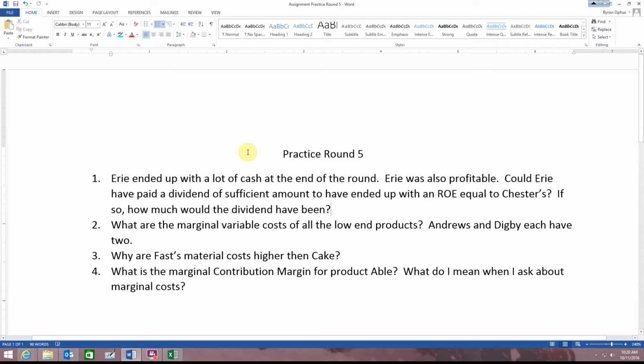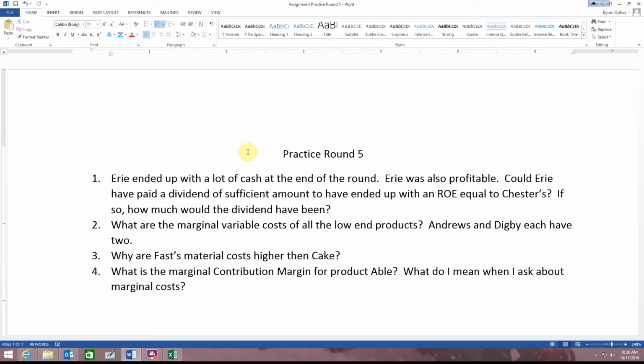A dividend is paid after you've calculated net income. It has zero effect. None, zip, zilch.